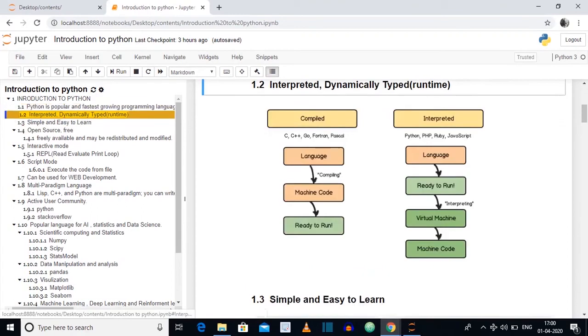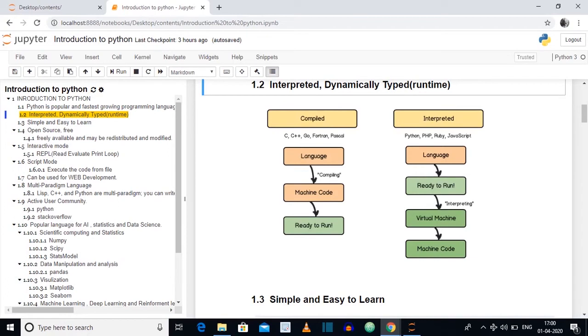Python is an interpreted and dynamically typed language. To understand this, we need to understand the difference between a compiler and an interpreter. A compiler is a program which converts high level language, that is English language, into machine level language, that is low level language, ones and zeros, at a go. It means the complete program is converted from high level to low level. Whereas an interpreter is a program which converts high level language, that is English language, into machine level language, that is ones and zeros, line by line.